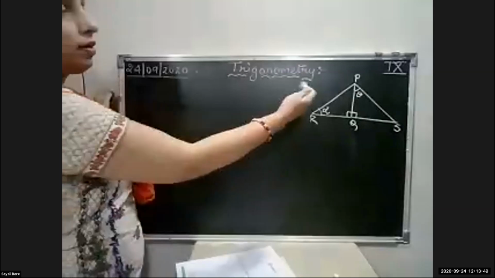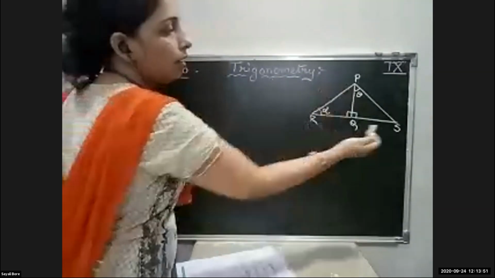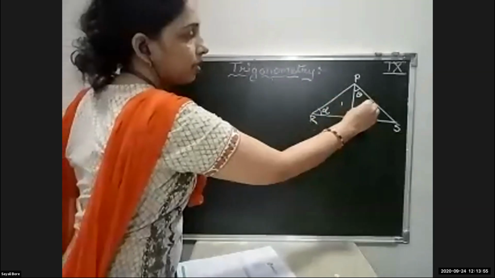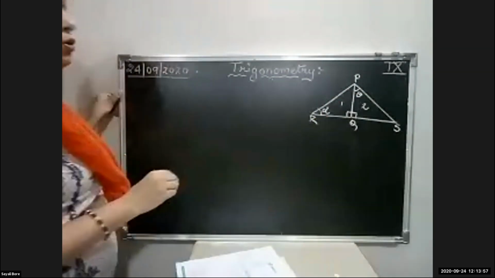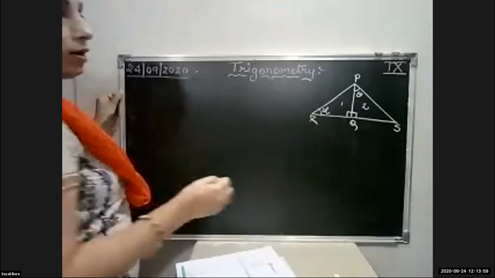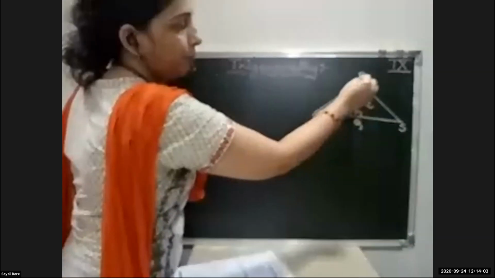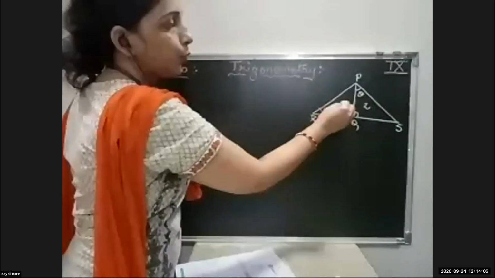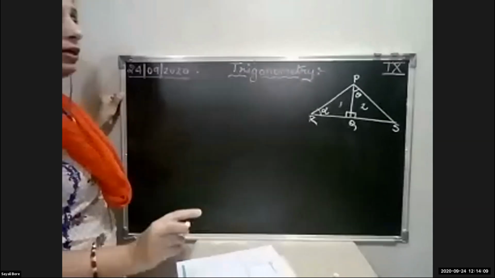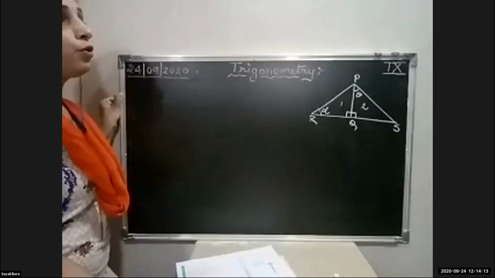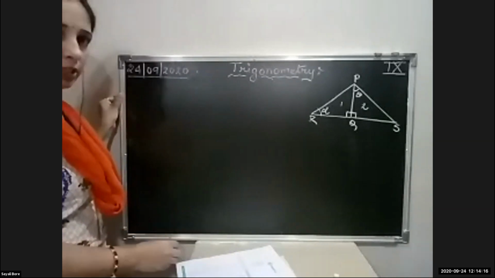Now in triangle PRS, you can see two right angles are formed: PQS and PQR. In these two right-angled triangles, we have to write the trigonometric ratios accordingly.